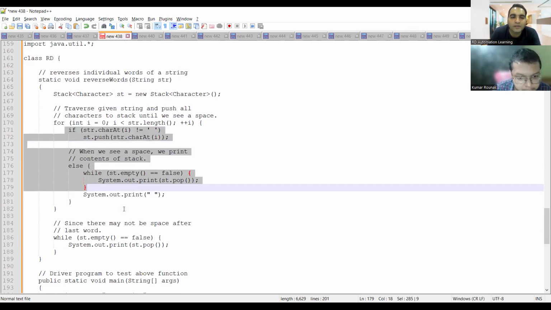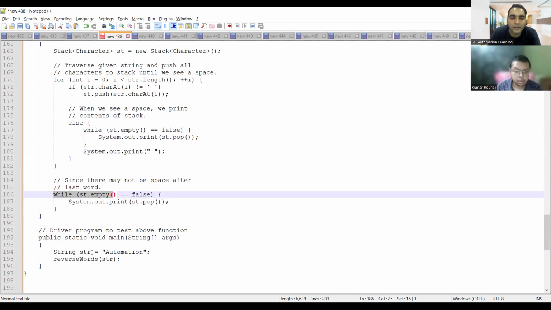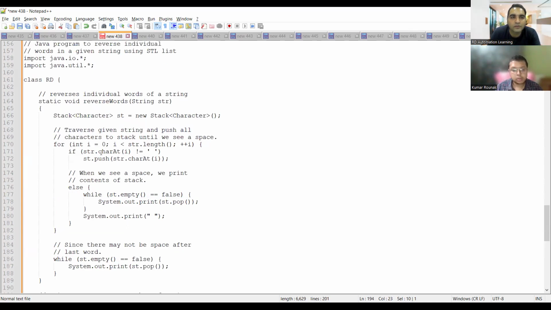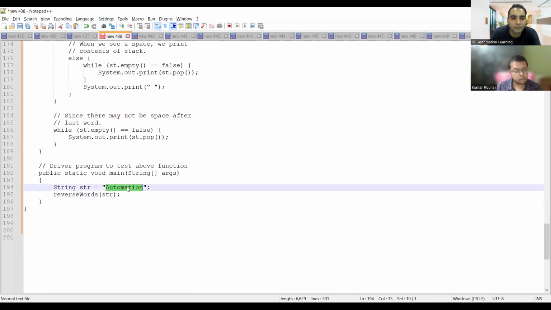If you don't have any space, then you'll go for a while loop. And at the end you'll just pass the string which you want to reverse. You can put "hello world" here, and then it would be taken care of. This is also one of the approaches. StringBuilder is also one of the approaches. The third thing that you mentioned was also one of the approaches.